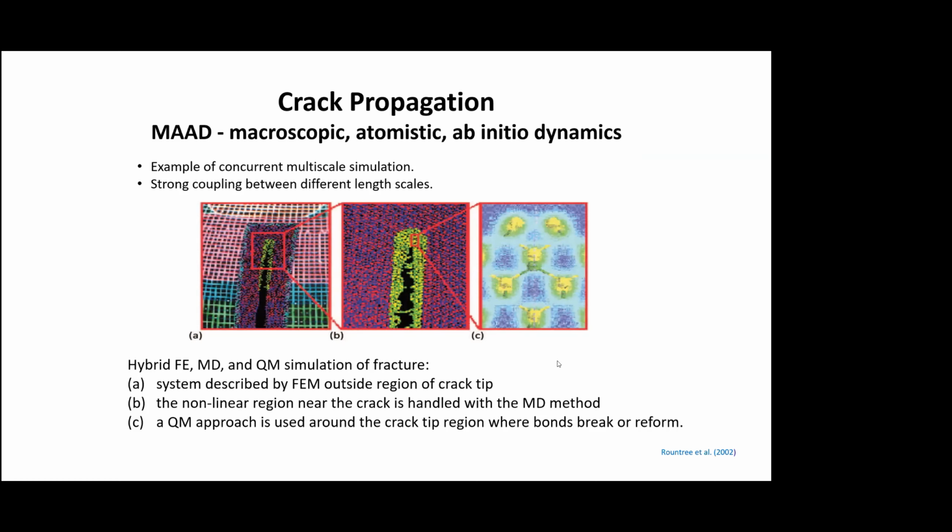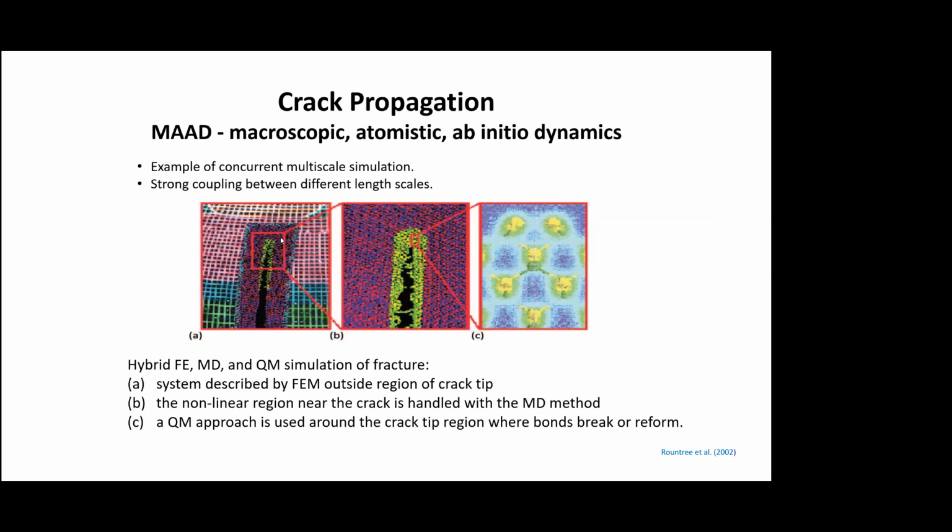Studies are ongoing. So for example, I'll show an example of concurrent multi-scale simulation. Here you have a crack in A. Figure A is a crack, right? You can see these dots. These are the atomistic models, the MD, right? And this grid on the side is the finite element mesh. What we are able to do is generate the crack by itself. We are not even going to say there is a crack here. We're just going to apply forces and the crack starts to form by itself.